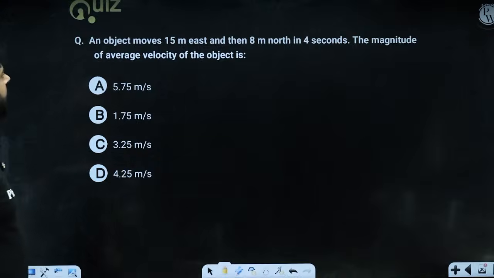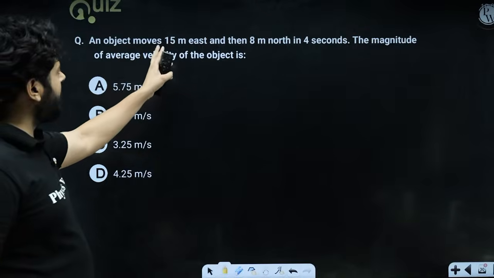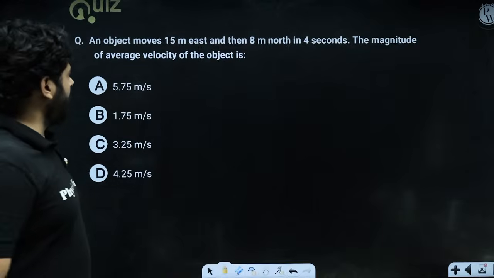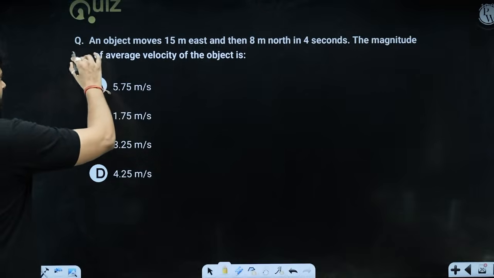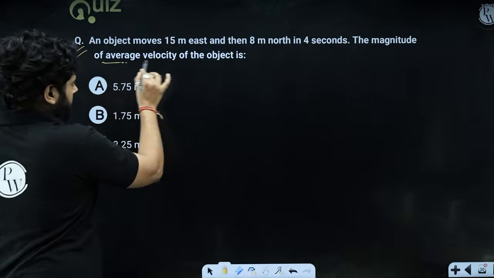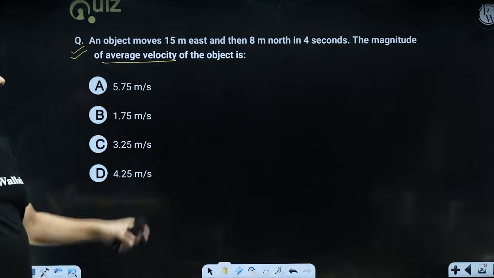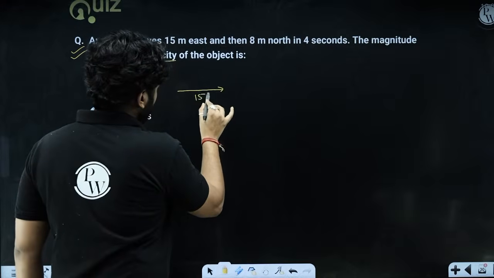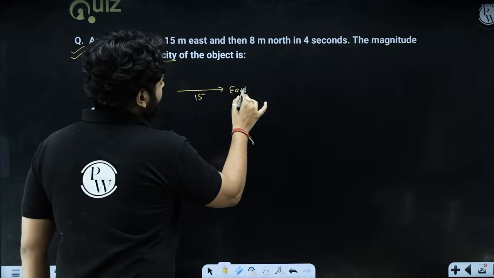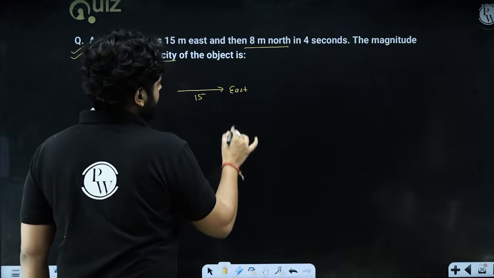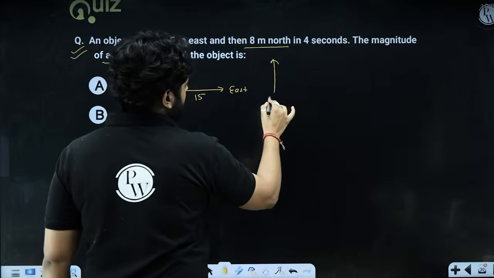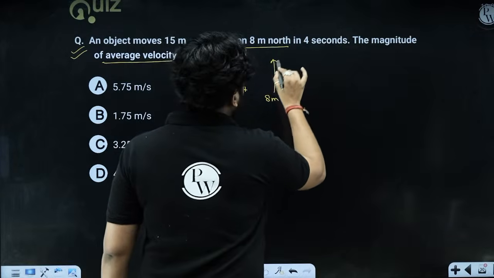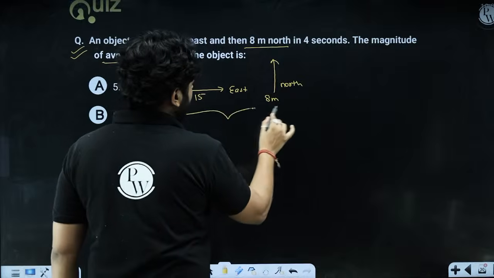Focus, Aryan. So over here we have it. An object moves 15 meter east, 8 meter north in 4 seconds. The magnitude of average velocity of this object is, think about it. We have to talk about the average velocity of this object. He is moving 15 meter east, right? Then he is moving 8 meters north, and all of this displacement is covered in 4 seconds.